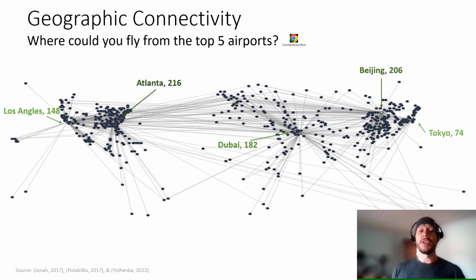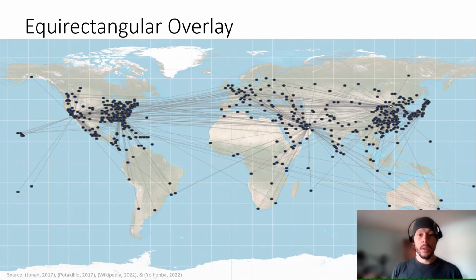It's really interesting to look at connectivity in terms of where you can fly geographically from these five airports. So what I've done here is I've plotted a network graph with the latitude and longitude coordinates of the destination airports. What we can see is that you can really get pretty much anywhere from these five airports.